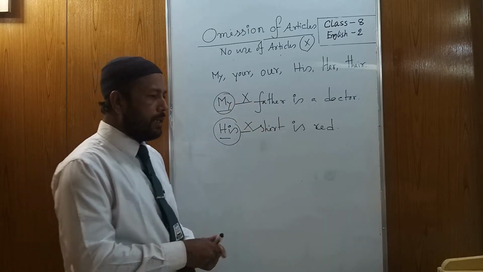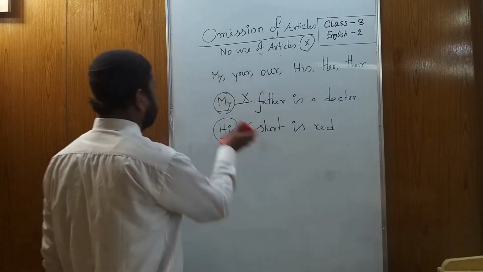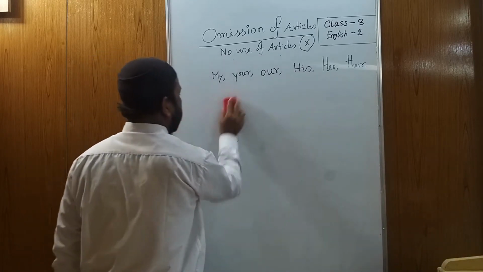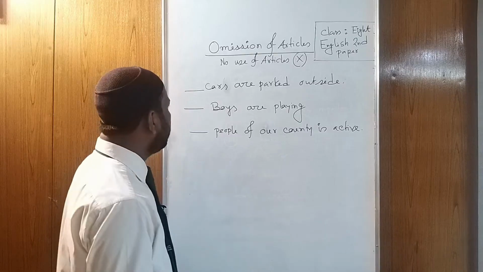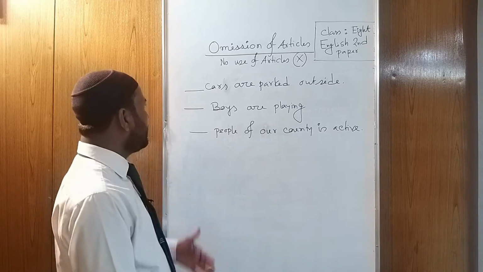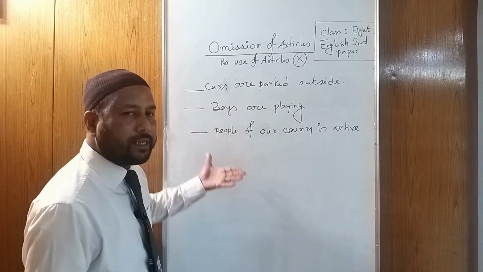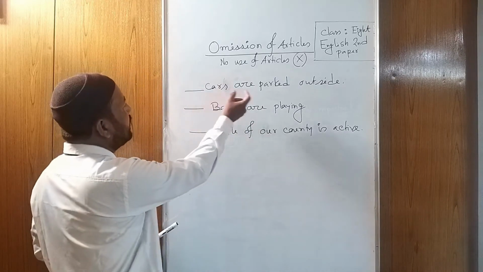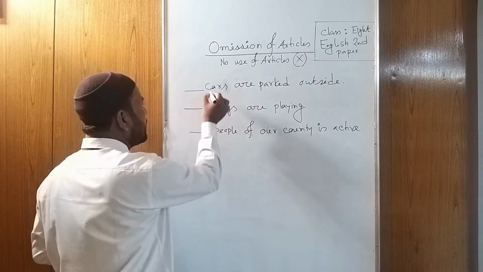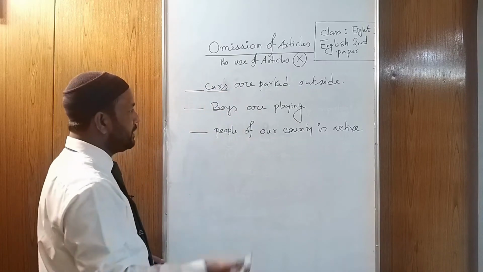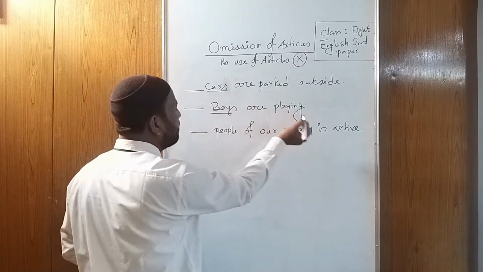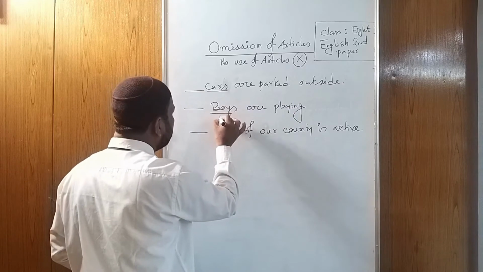Okay, now let's move to rule number 3. In these rules, you can see that at first I have written down some examples. Just look at the examples. "Cars are parked outside." Here, cars is a plural noun. Similarly, "Boys are playing." Here, boys is a plural noun.